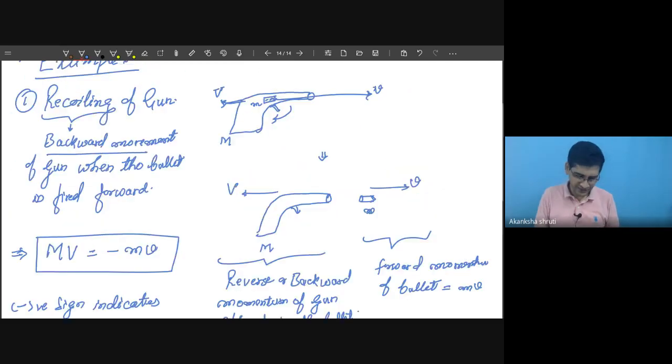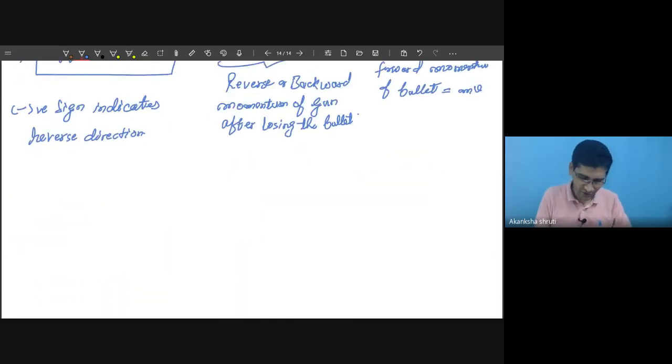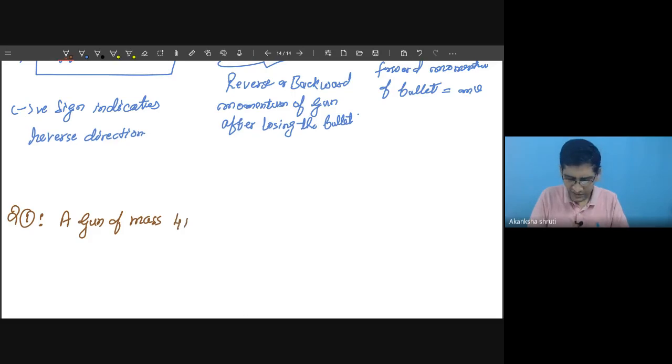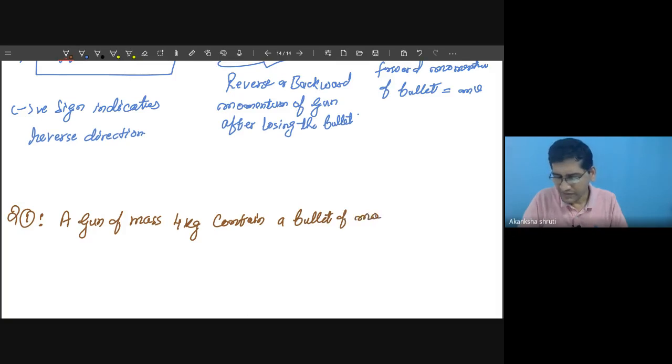Students, this was the first application. I will solve some questions, or let me take a numerical also. So write: a gun of mass 4 kg contains a bullet of mass 20 gram.